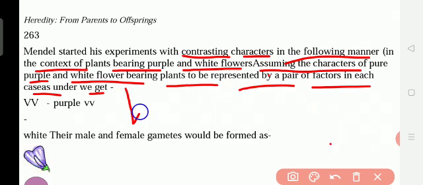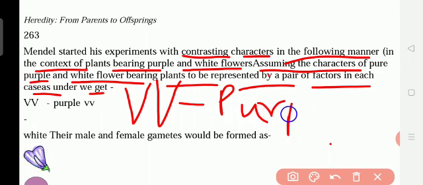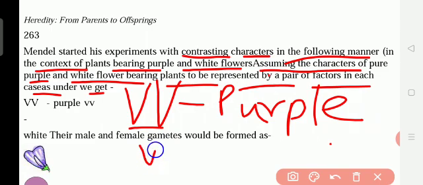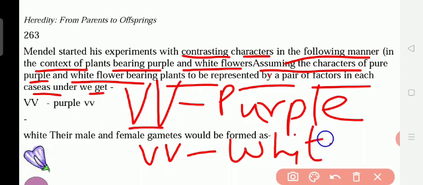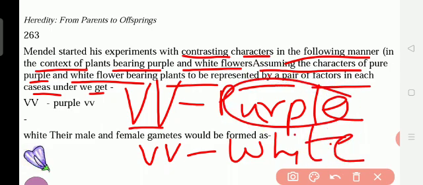For example, capital V and capital V, he gave this as the purple color. And small v and small v is the white color, that means recessive, which he got less, and purple is the dominant, which he got more.